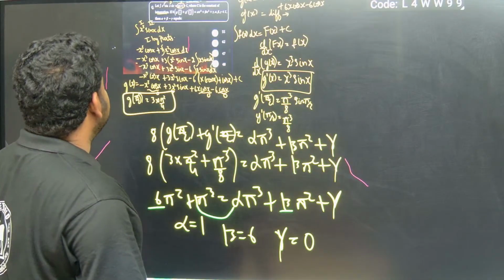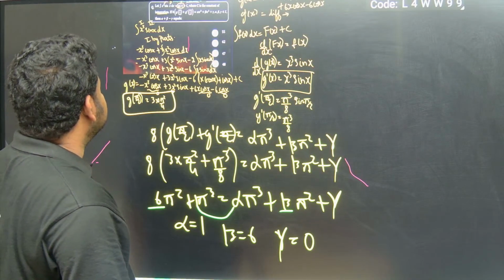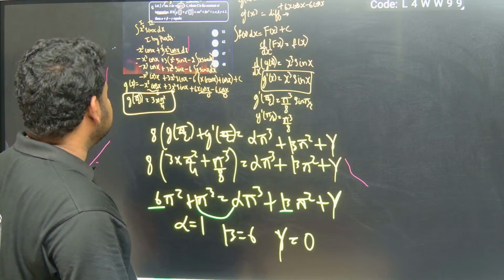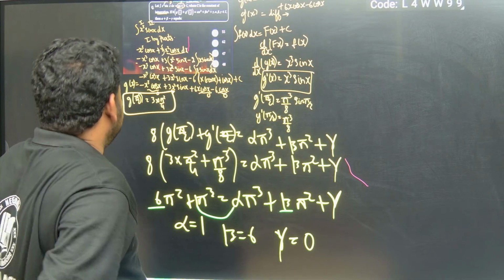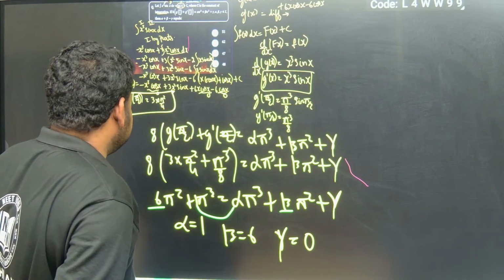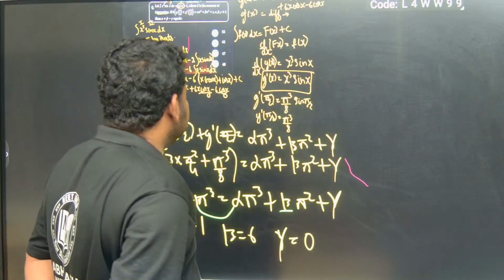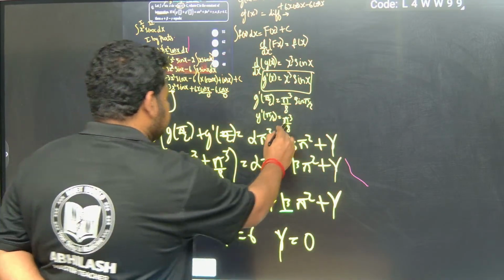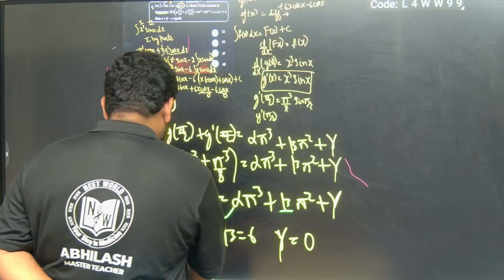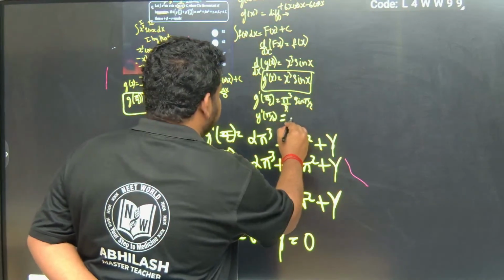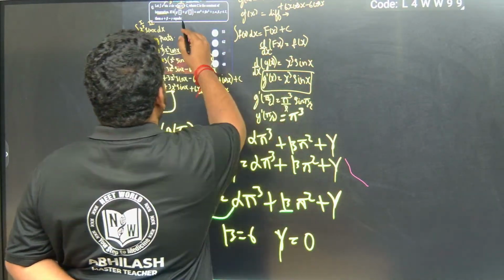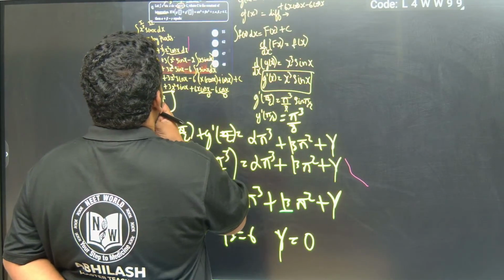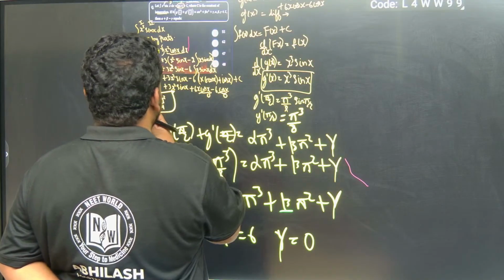Now what is the value that they are asking? Alpha plus beta minus gamma is the thing that they are asking. Now let us have a look at it. Have we done any mistake here? G dash of pi by 2 is pi cube by 8. Here there is a mistake that we have done. Pi cube by 2 cube, and 2 cube is 8. Okay, that is fine. Now let us have a look where we have done the mistake.